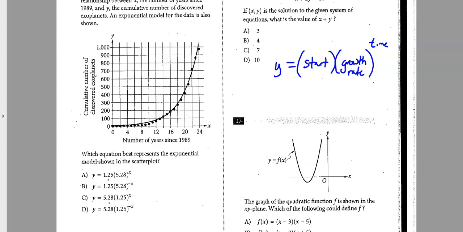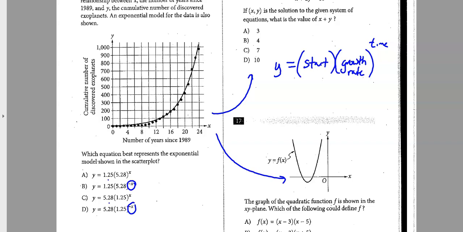What I do know, one thing will eliminate half of these answers is, this thing is growing up, so it's going to have a positive exponent. All right, so I know because these two right here that have negative exponents, they're dropping. They're decaying like that, getting closer and closer to 0.